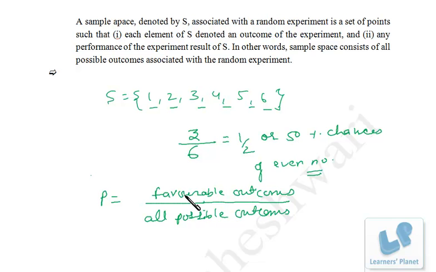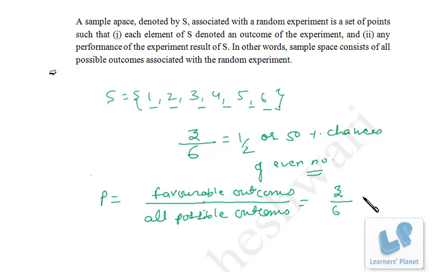So probability is favorable events by all possible events. In this case all possible events are 6, and the favorable events, if we talk about even numbers, there are 3 even numbers, 2, 4, or 6. So favorable events are 3. So the probability of getting an even number by throwing a dice is half, right?